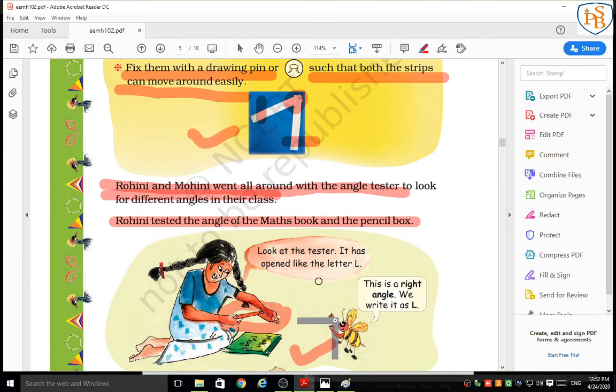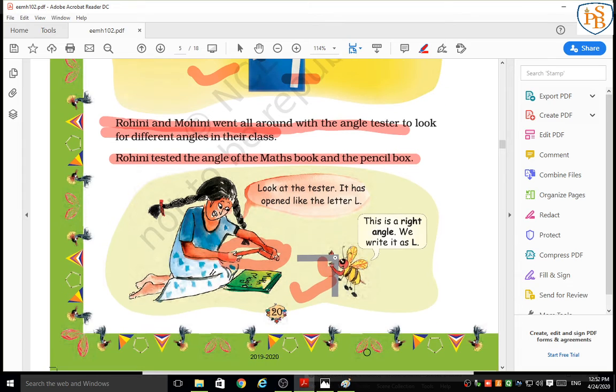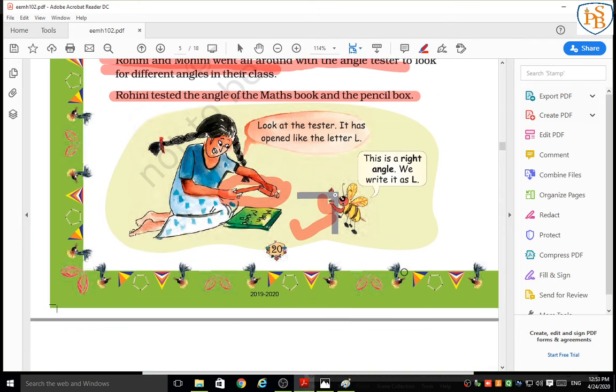That time I showed you different types of angles. The first one, what was that? Correct, like this only, right students? Yes. So this is a right angle. We write it as L.